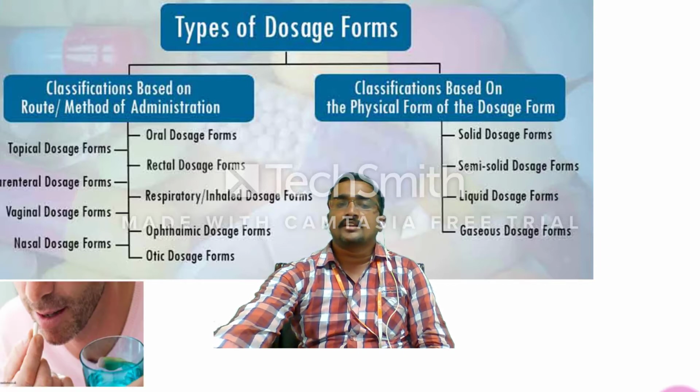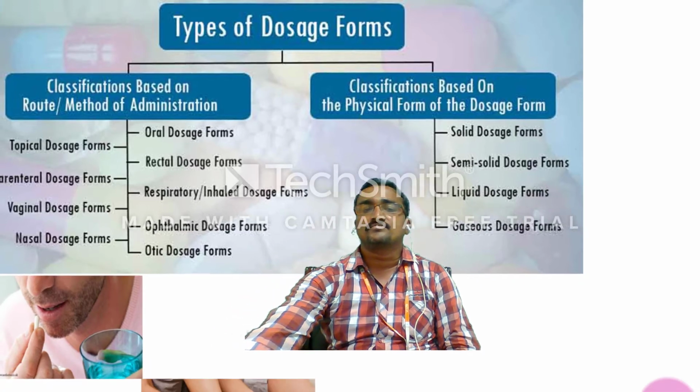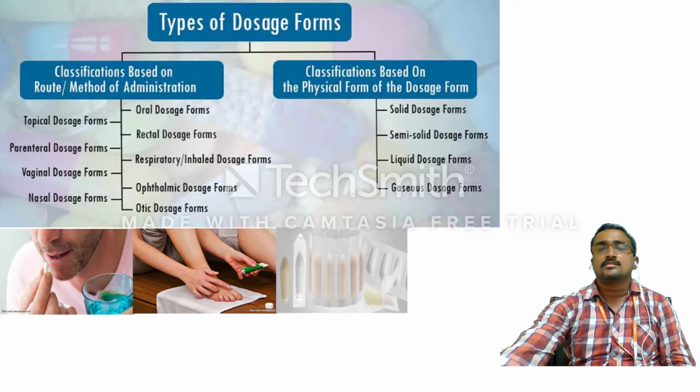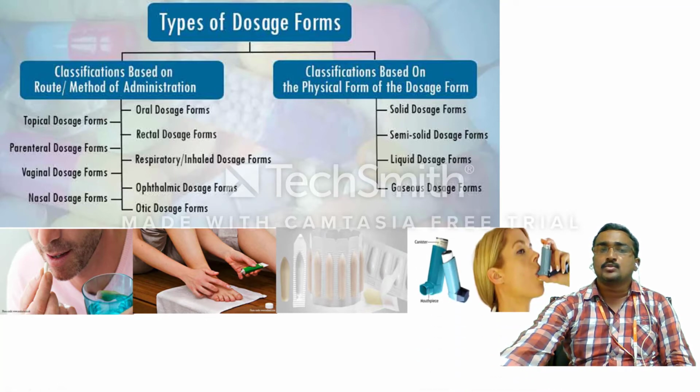If you see the first diagram, this is the oral route of administration, and here you are applying some ointment or cream, which is the topical route. And these are rectal suppositories, which are administered by the rectal route. And these are the respiratory or inhaled dosage forms, which we especially use for asthma patients or those who have bronchial asthma; these respiratory and inhaled dosage forms are needed.